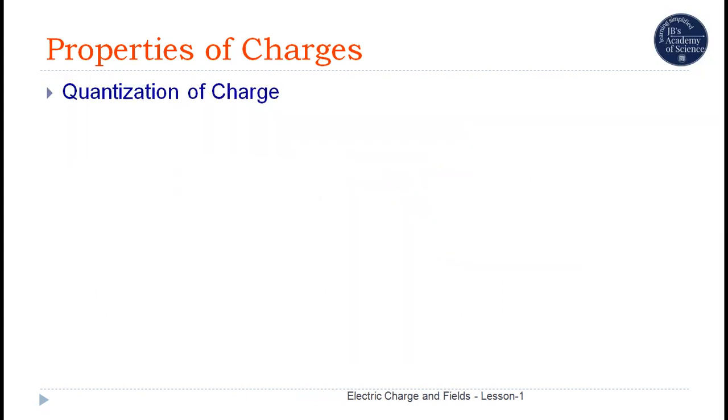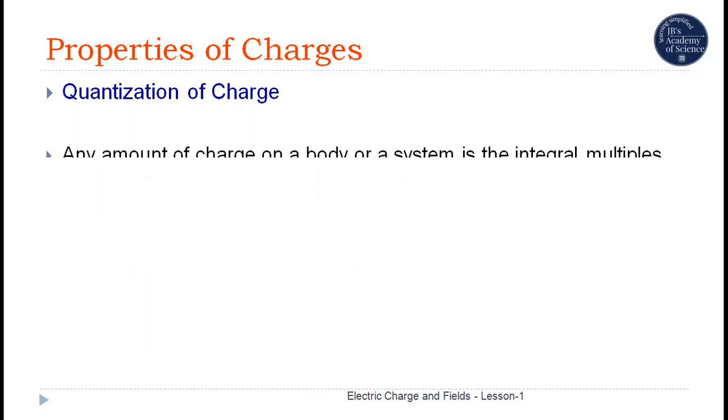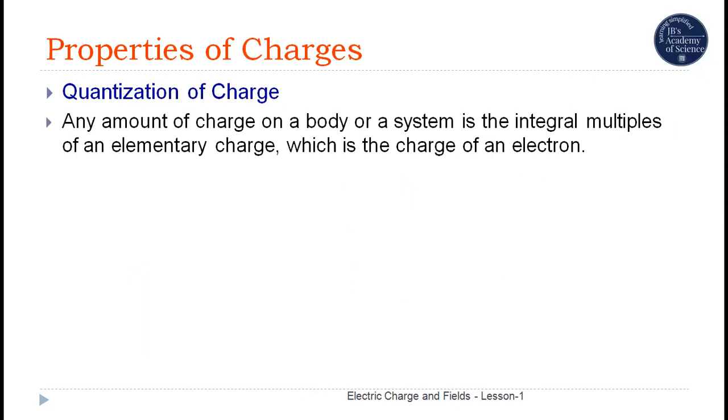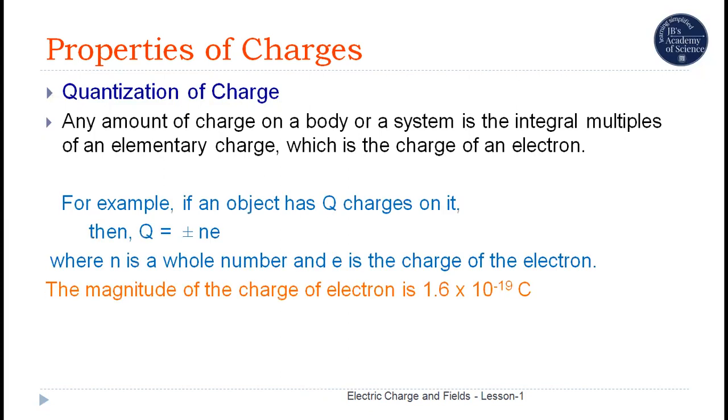Properties of charges, quantization of charge. Quantization of charge is that any amount of charge on a body or a system is an integral multiple of an elementary charge, which is the charge of an electron. So the charge of the electron is the fundamental elementary charge, and any other charge is just a whole number multiple of this fundamental elementary charge. This principle we call quantization of charge.